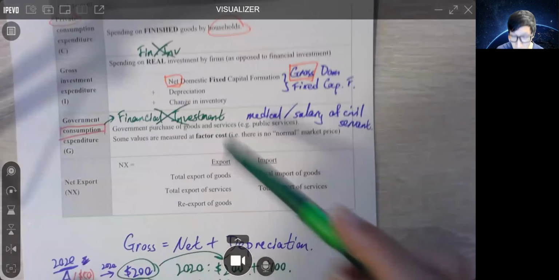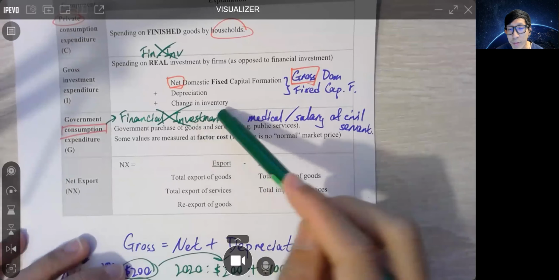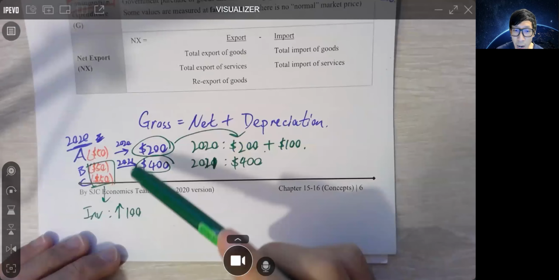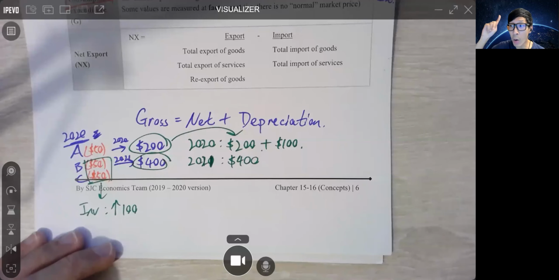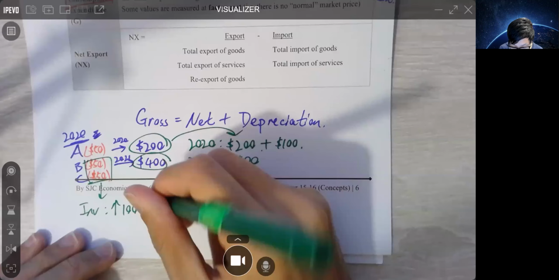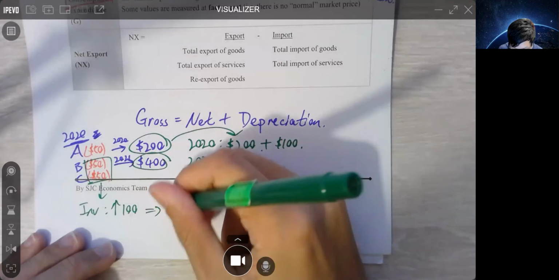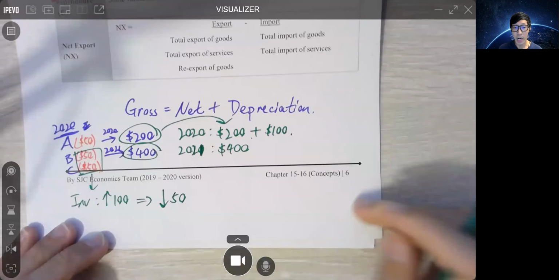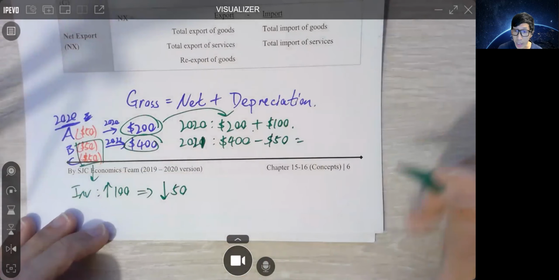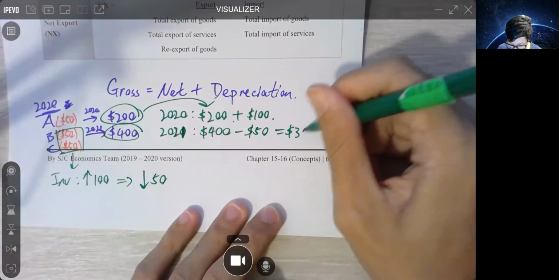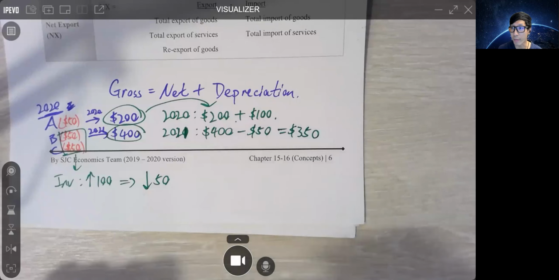That's why we need to account for the change in inventory as well. Now that I sell one of the goods, 我本身有2件貨，而家我冇咗1件貨, so you will see my inventory would drop by 50. 呢50蚊嘅貨唔見咗. So in that year, we have 350 GDP.